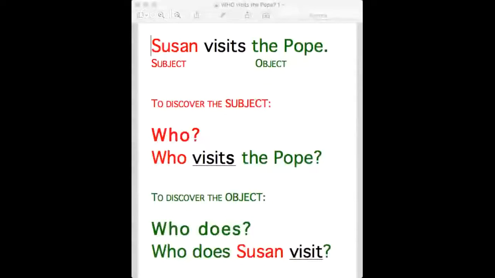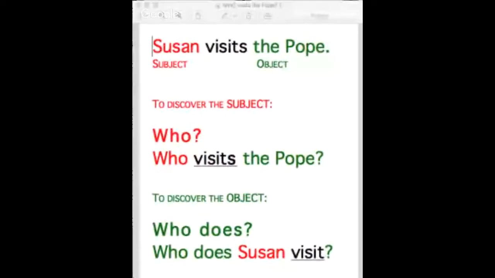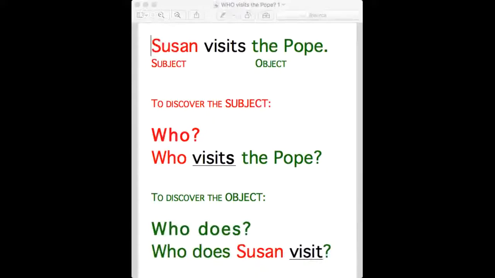Okay, here we have it. So this document shows you that I've chosen a sentence which is pretty much difficult to refute. Susan visits the Pope, being the religious head of the Catholic Church in Rome. Now, why have I chosen this? Because I wanted to be sure that it couldn't be ambiguous.